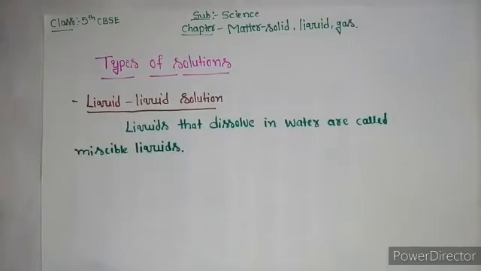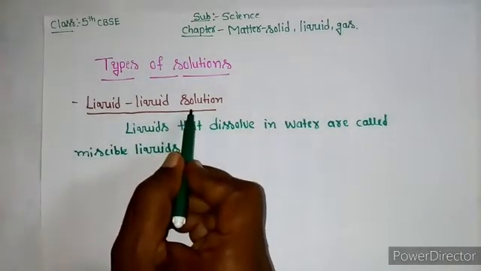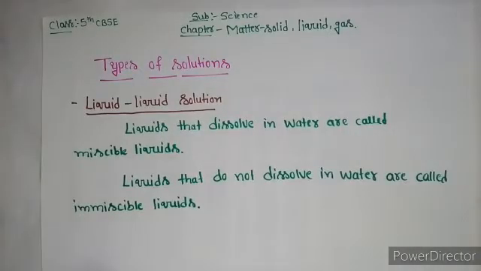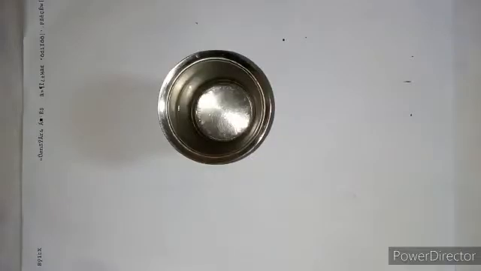Liquids that dissolve in water are called miscible liquids. When a miscible liquid is dissolved in water, we get a liquid solution. And liquids that do not dissolve in water are called immiscible liquids. Immiscible liquids do not form a solution with water. Students, now I am going to show you miscible liquids.